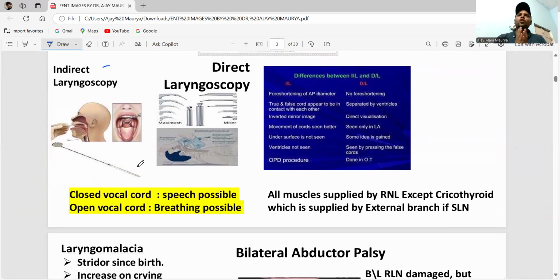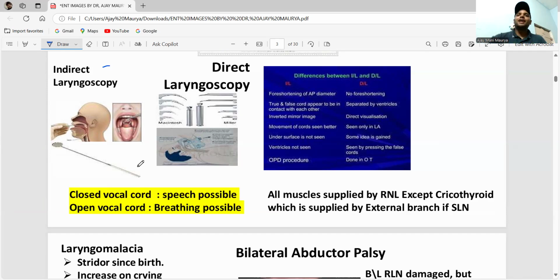Also please remember that when the vocal cord is closed, I'm able to speak. When the vocal cord is open, breathing is possible. We speak when the vocal cord is closed.